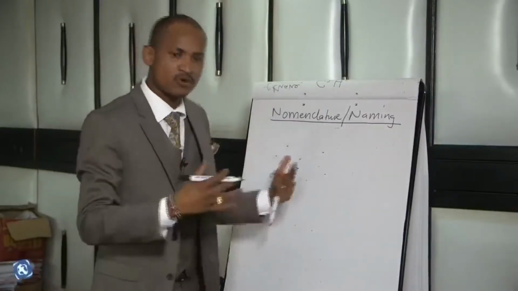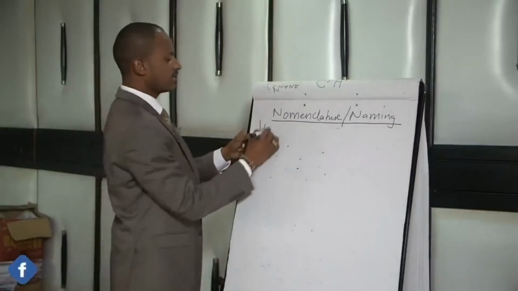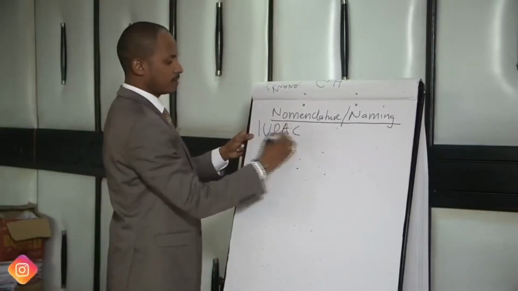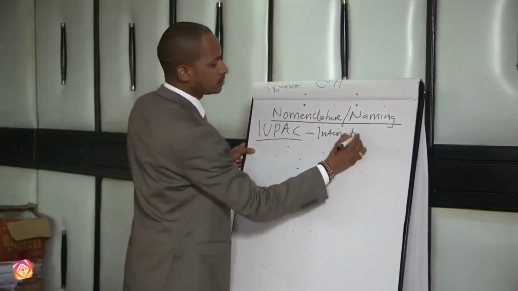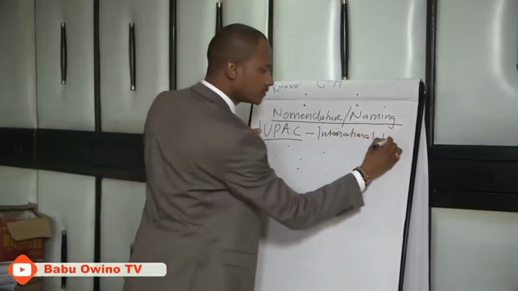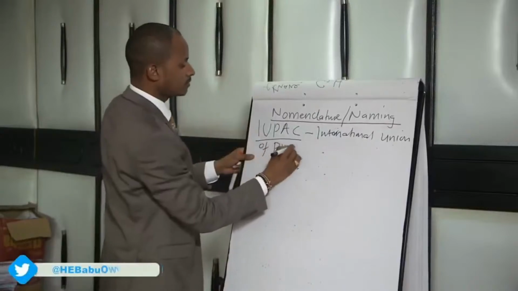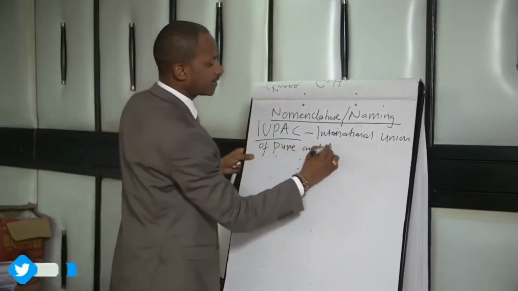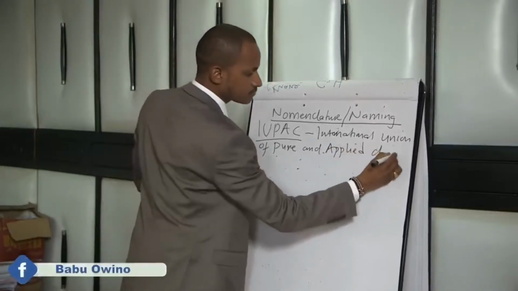Suppose it branches, how do we name them? In naming, we use the IUPAC, the International Union of Pure and Applied Chemistry.